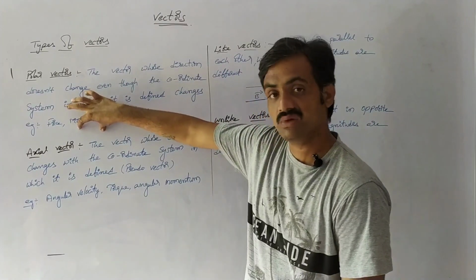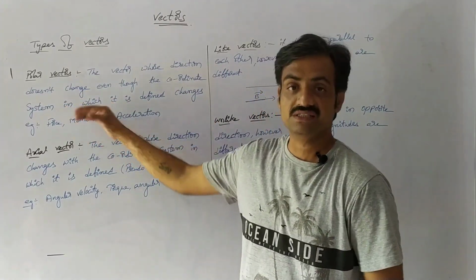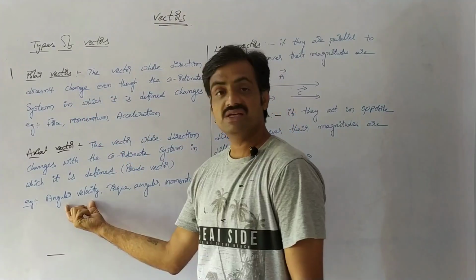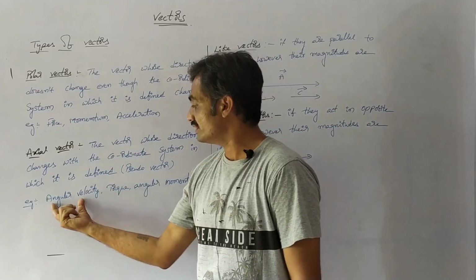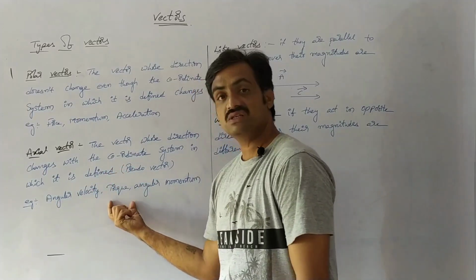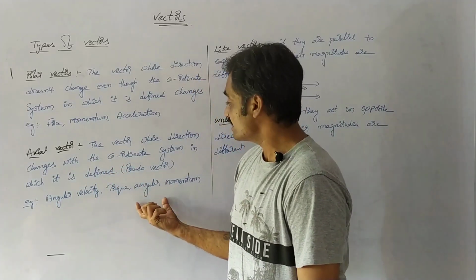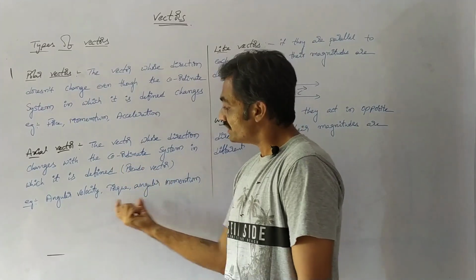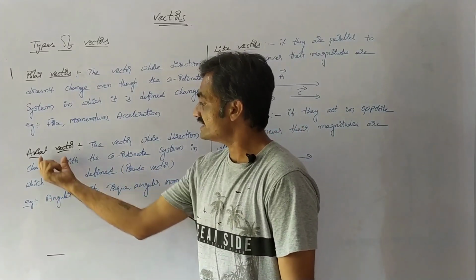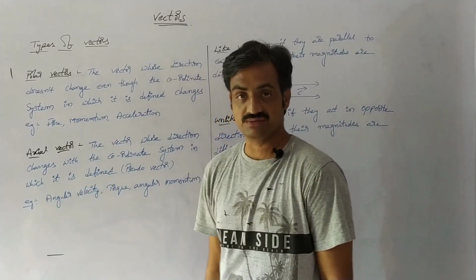If the momentum is represented based on a particular coordinate system, it is a polar vector. Based on some coordinate system, we define angular velocity, torque or angular momentum. As this coordinate system changes, this axial vector will change with respect to the coordinate system.